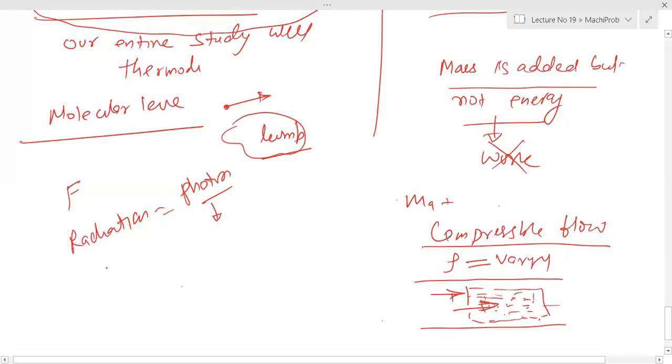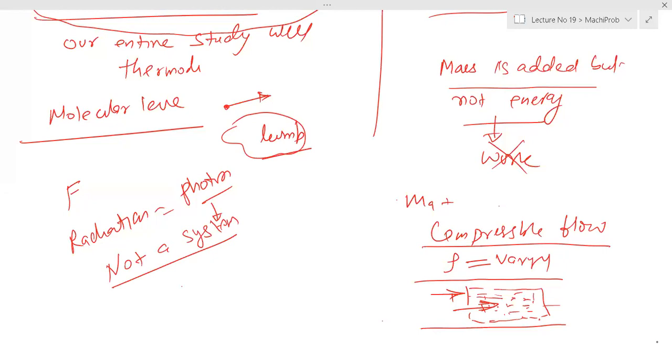No, that is not a system. Yes, Neeraj, not a system, because the system definition is very clear. It must contain mass and identifiable things. In space where there is a vacuum but radiation is coming, the electromagnetic radiation is passing through.